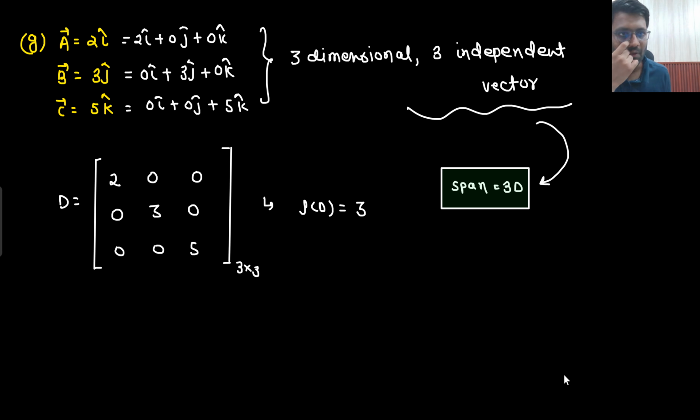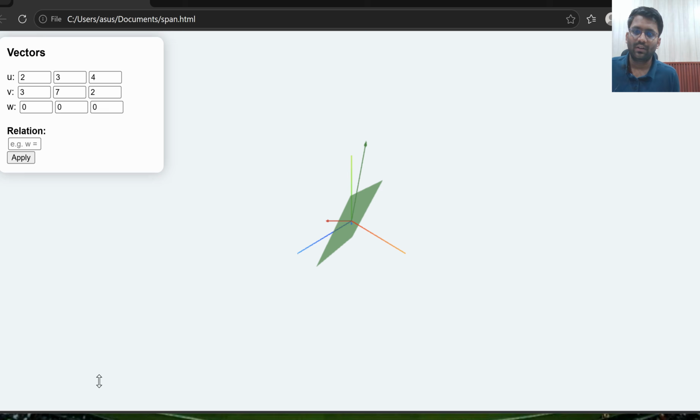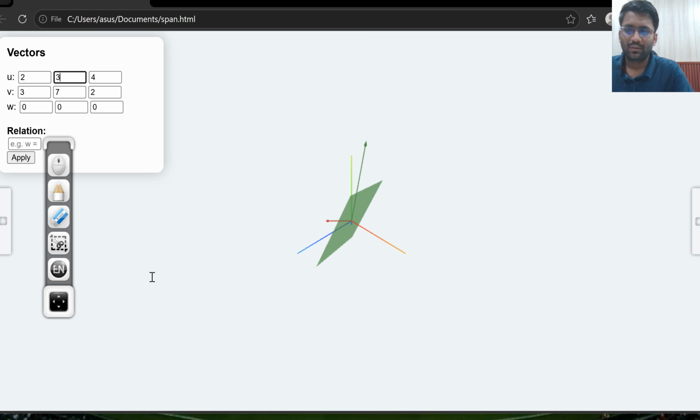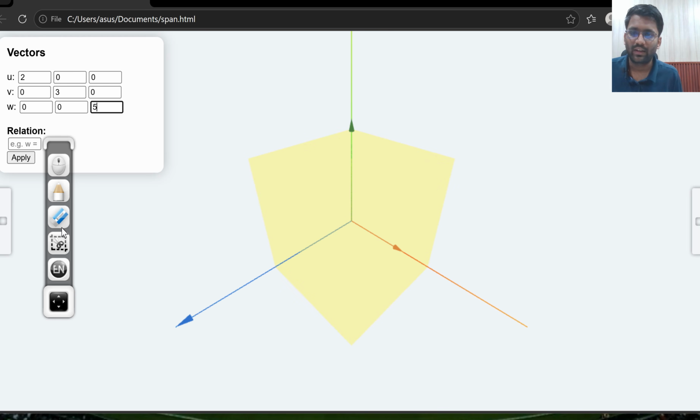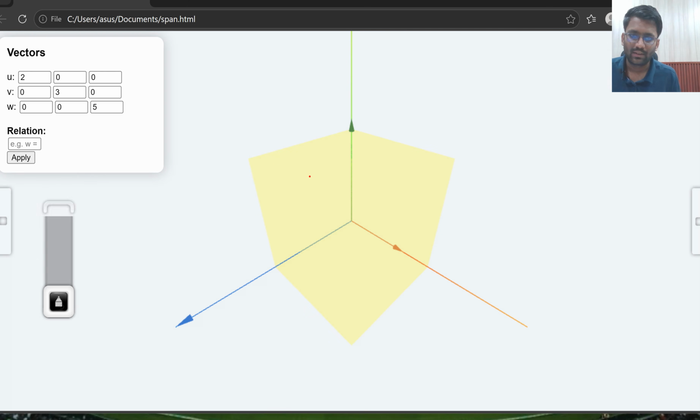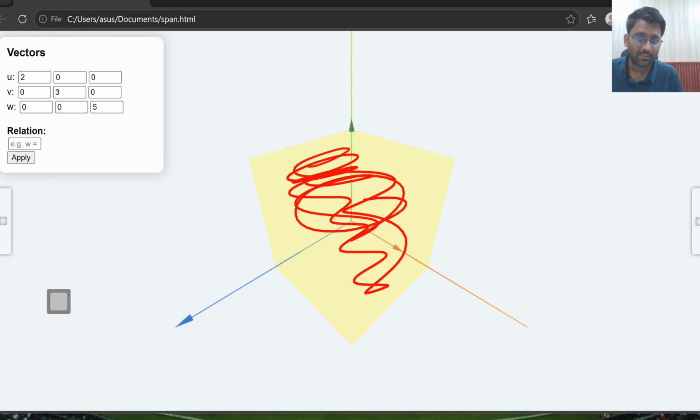Is that understandable to you or not? Sir, visualization. So it is 2 0 0, 0 3 0, 0 0 5. And you can see this space, the yellow color, is the space they are creating. In this particular space, whatever vector I want to frame, I will be able to frame it.